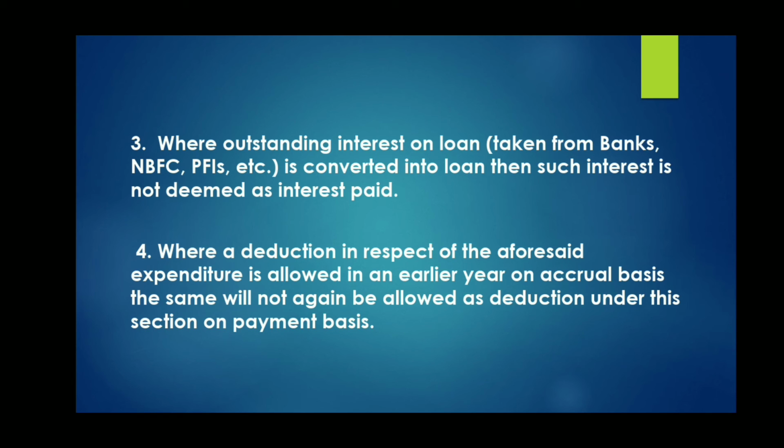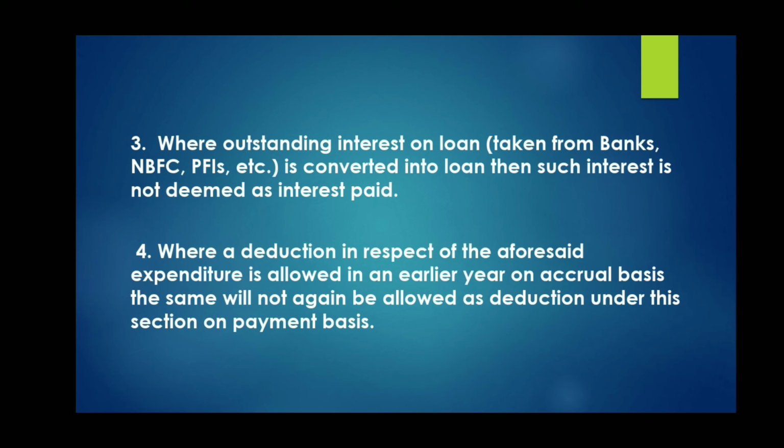Suppose some interest was there relating to 17-18 year for such NBFCs, and that interest is allowed on due basis in the year 17-18, because cash basis condition is allowed from 19-20 only.